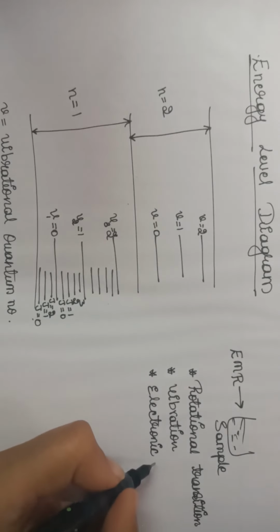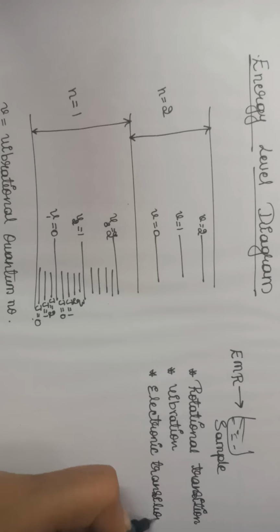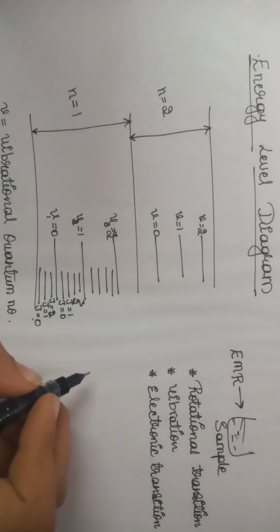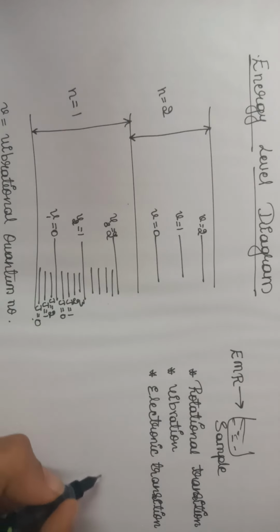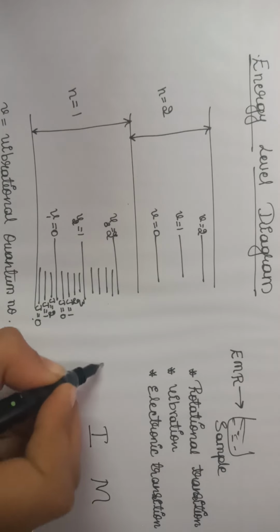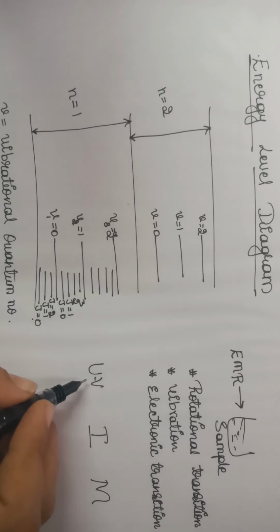Before the electronic transition, first the molecule will undergo rotation, then vibration, and then electronic transition. I am considering the example of microwave, infrared radiation and UV visible, that is electronic spectroscopy, where we get electronic transitions.